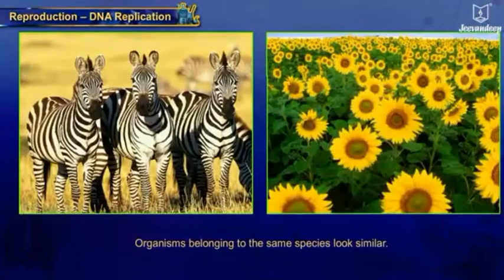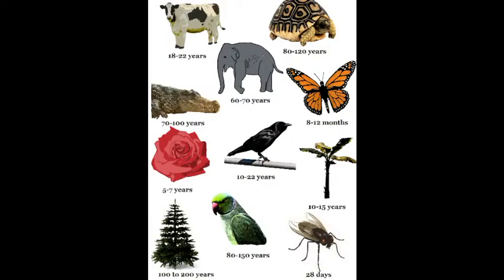Organisms belonging to the same species look similar. Organisms survive for a limited lifespan. Then it gets older and dies. Once the organism dies, it becomes extinct. The period from birth to the natural death of an organism is called its lifespan.